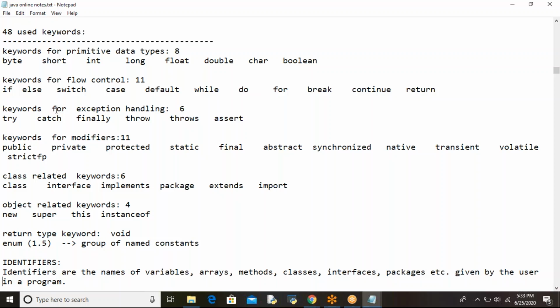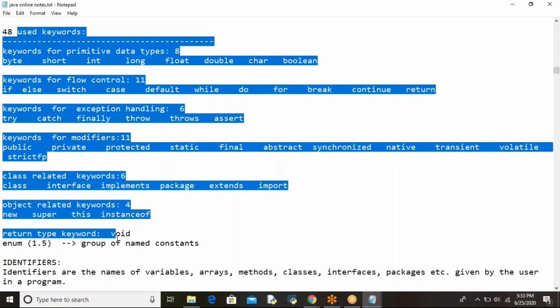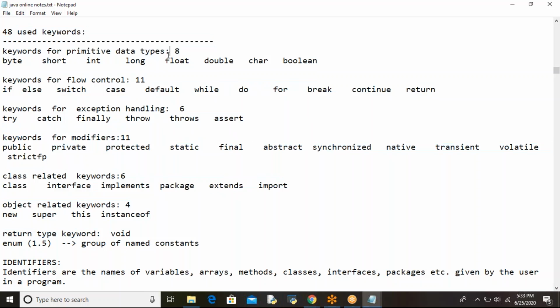Got it? So these are all the 48 used keywords. These are divided like this: keywords for primitive data types 8, flow control 11, exception handling 6, modifiers 11, class related keywords 6, object related keywords 4, return type keyword, and enum. Understood?